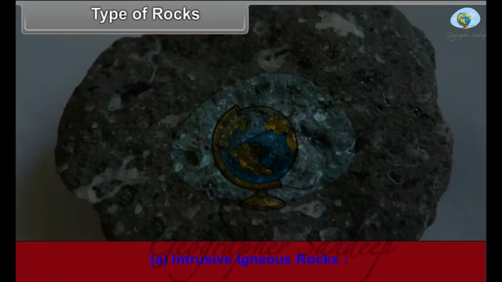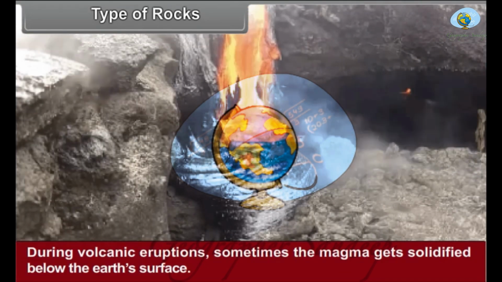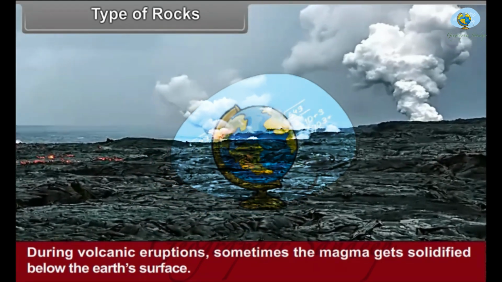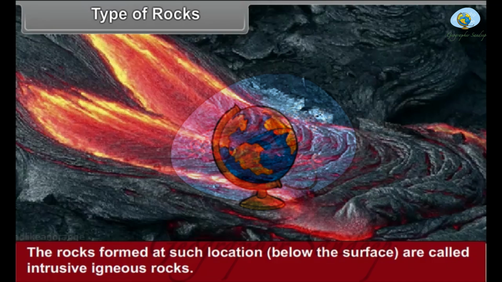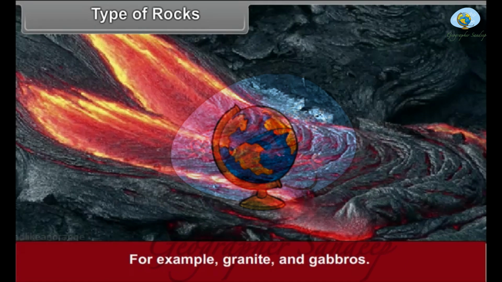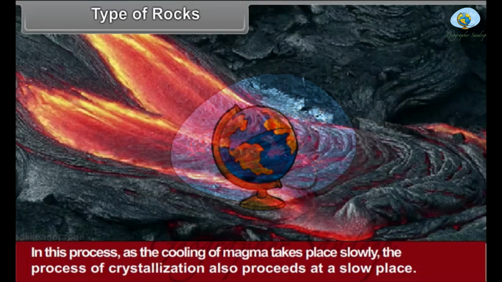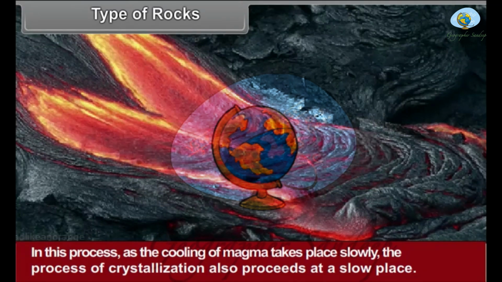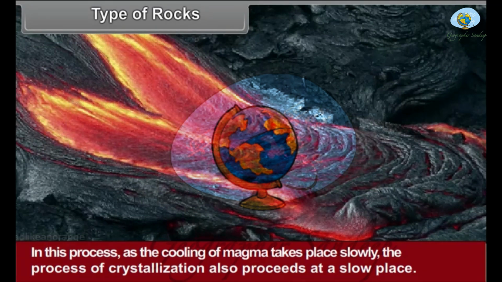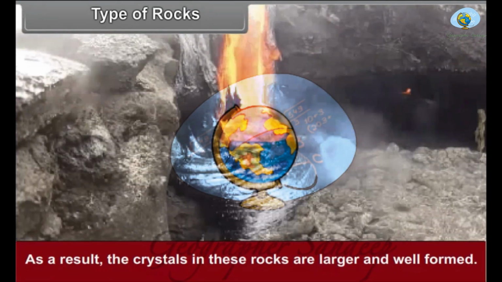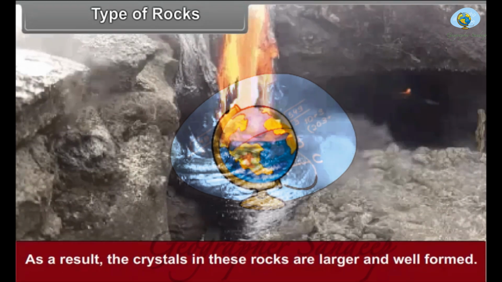Intrusive igneous rocks. During volcanic eruptions, sometimes the magma gets solidified below the earth's surface. The rocks formed at such locations below the surface are called intrusive igneous rocks. For example, granite and gabbro. In this process, as the cooling of magma takes place slowly, the process of crystallization also proceeds at a slow pace. As a result, the crystals in these rocks are larger and well formed.